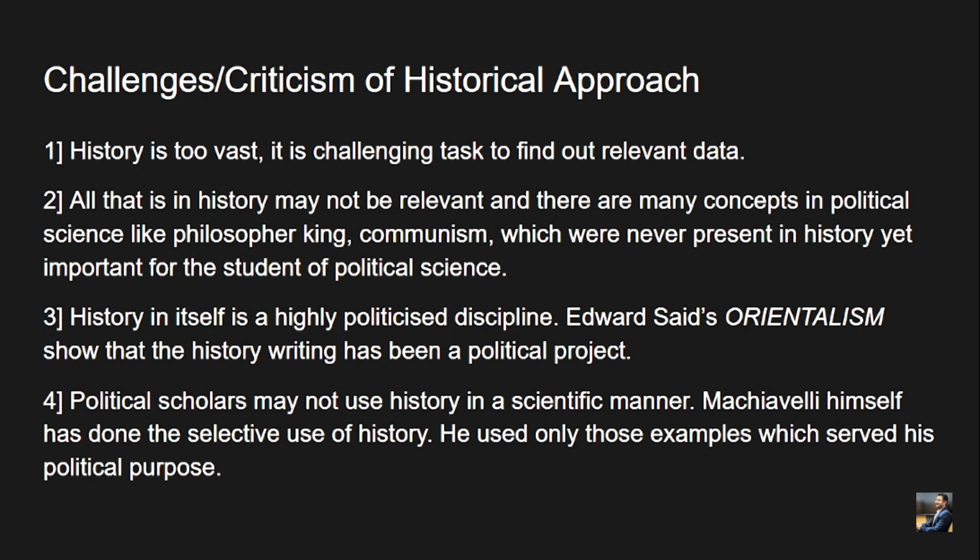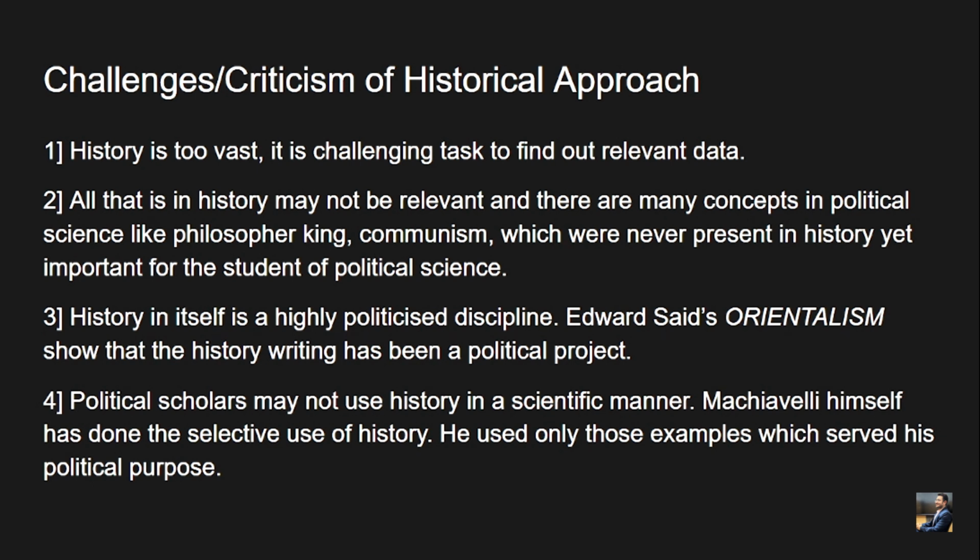Okay, history in itself is a highly politicized discipline. Basically the winners, the rulers or the kings of a particular time engaged in internal politics and used to write history in order to sway the masses of their time. So it is a highly politicized discipline. Edward Said's Orientalism shows that history writing has been a political project. Very valid point. So political scholars may not use history in a scientific manner.